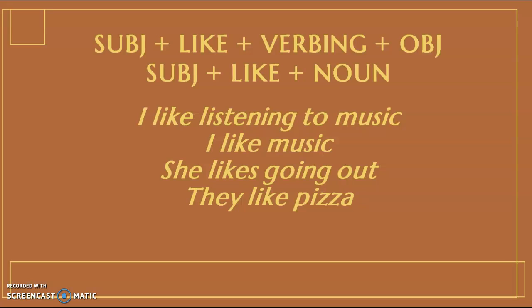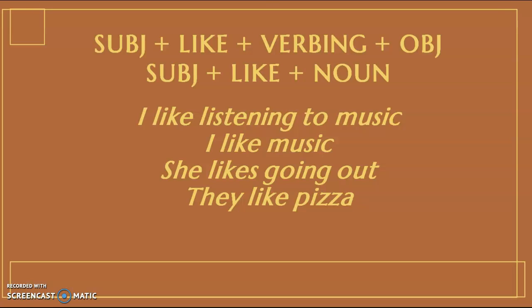I like listening to music. Okay? The third sentence is also an example of this case, but in third person. Example, she likes going out. So she is our subject, likes the verb, which is in third person, then a verb in -ing, because it's a verb, so going, and then going out. All right.